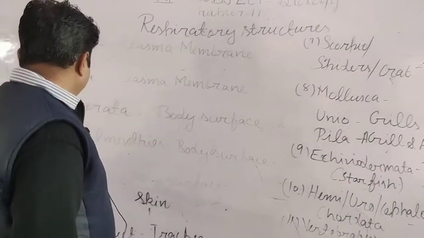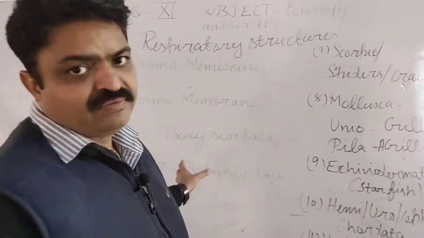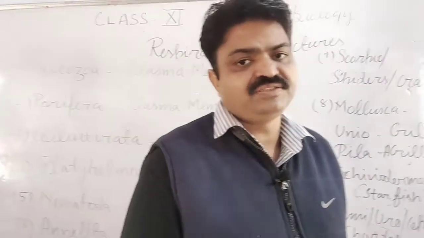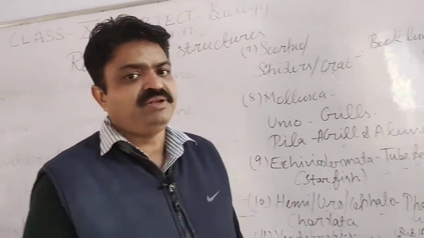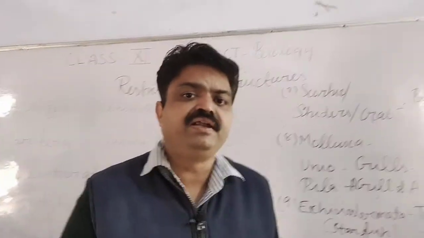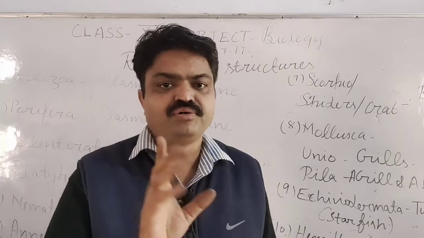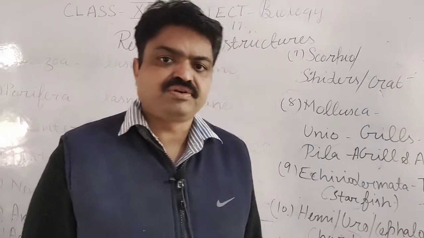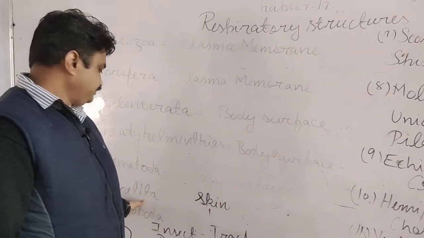So the parasites of the Platyhelminthes and the Nematoda, some living organisms from these categories, don't have aerobic respiration, they have anaerobic respiration due to the parasitic mode of nutrition, student.